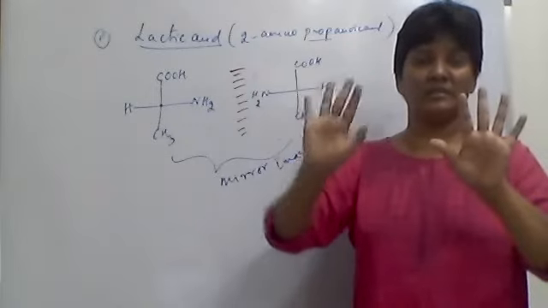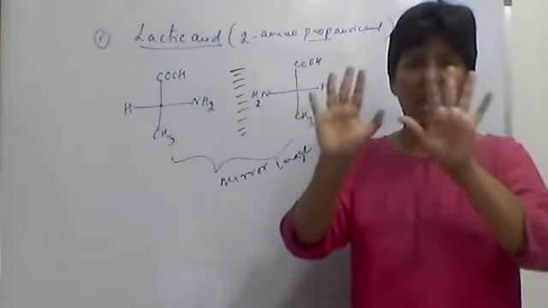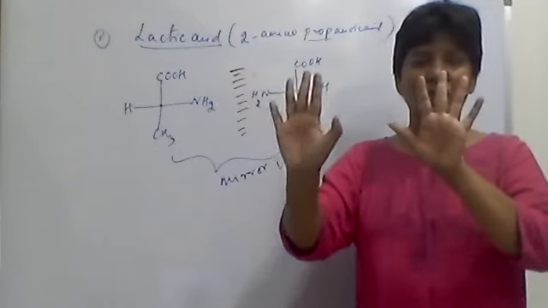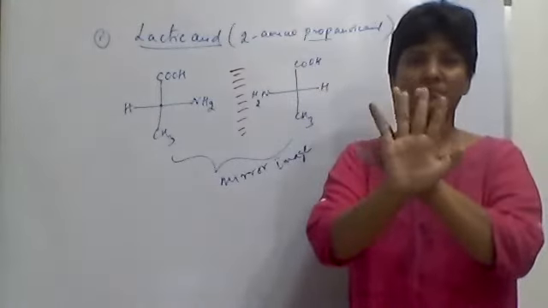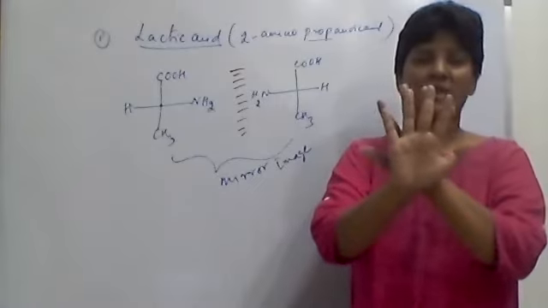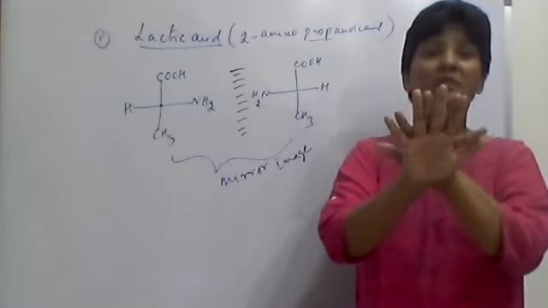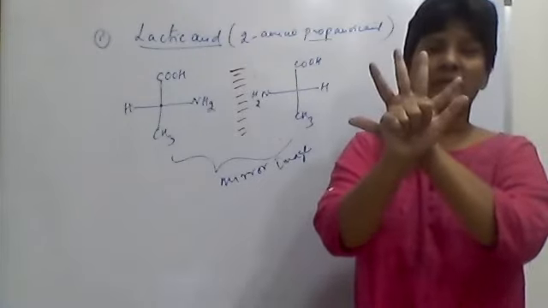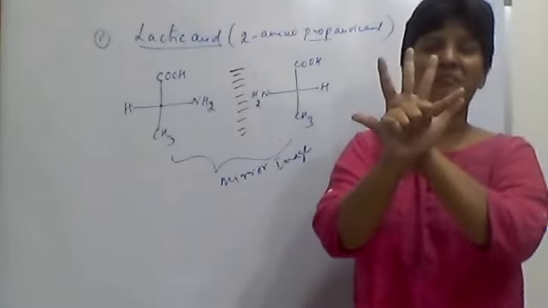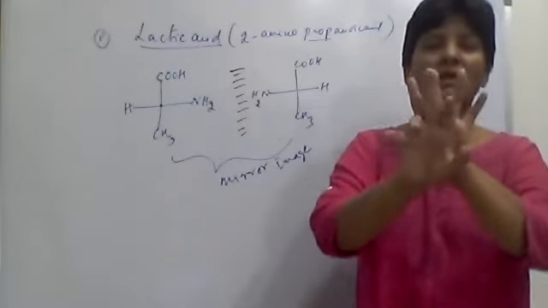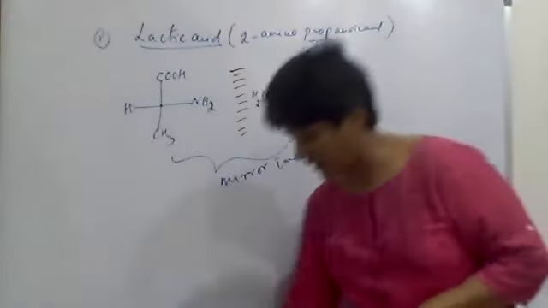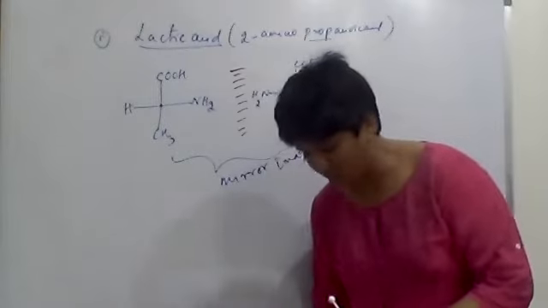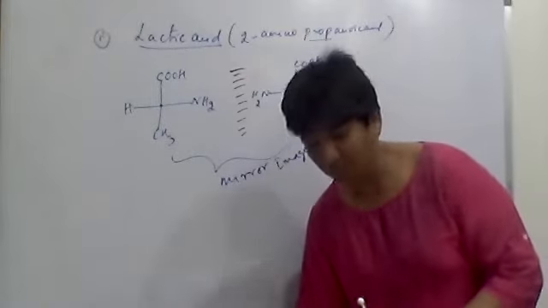Don't tilt it, don't change it. As it is, take this right hand and put it on the left molecule, and see whether all the fingers connect the same. Here the thumb of one hand, the little finger, then here also the same, only the middle finger is matching. Imposing means putting one molecule on the other.